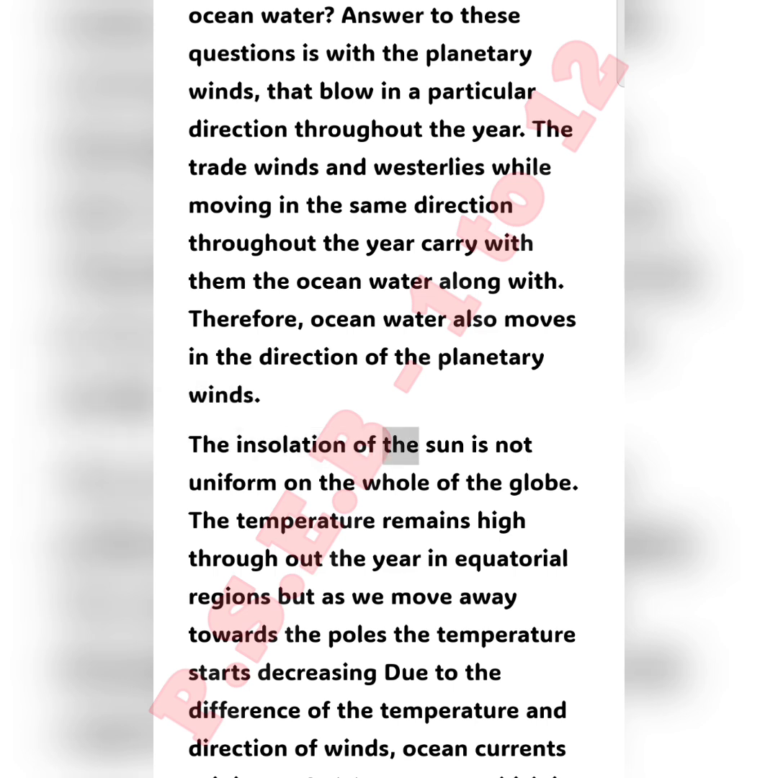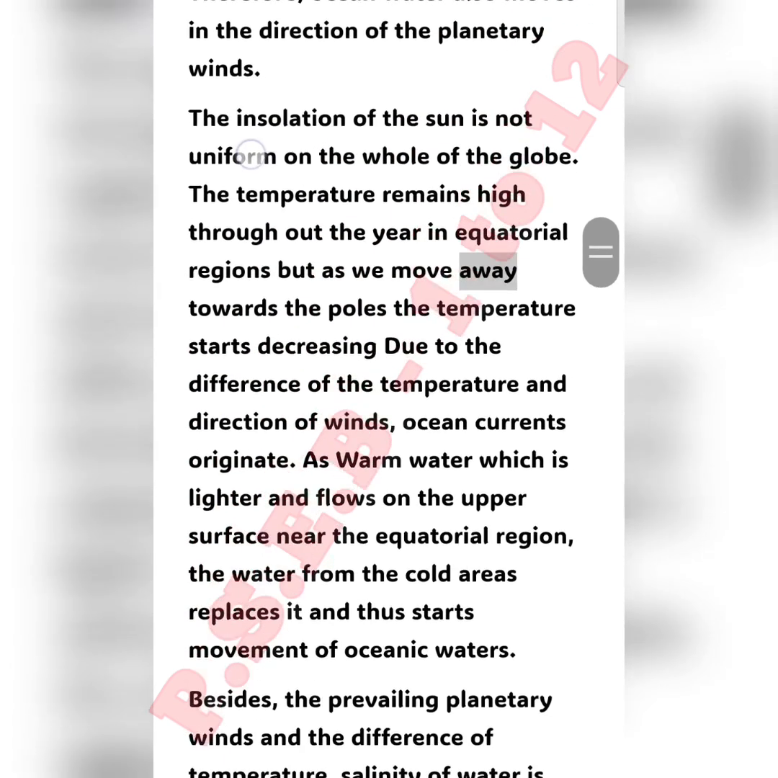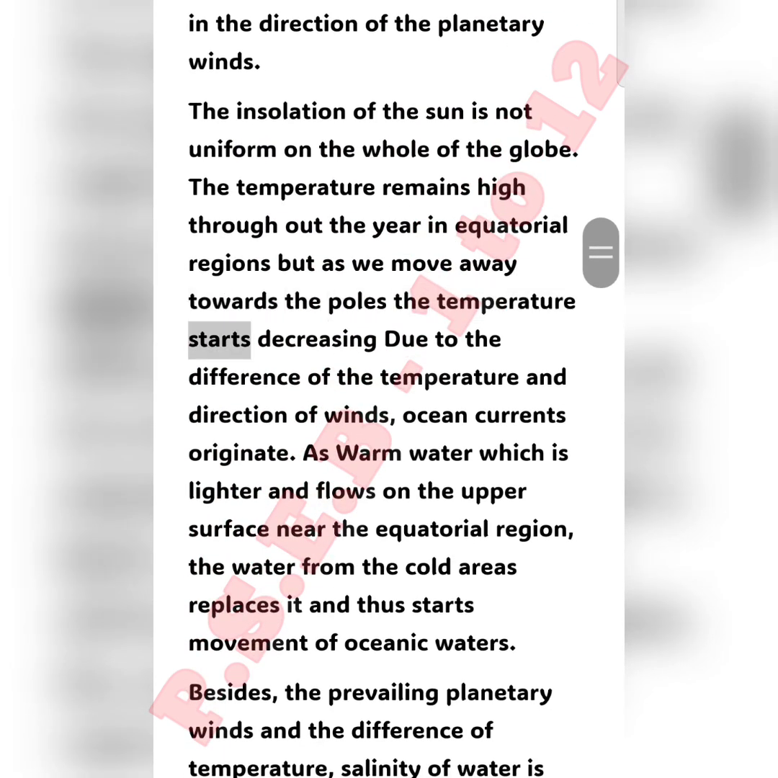The insolation of the sun is not uniform on the whole of the globe. The temperature remains high throughout the year in equatorial regions, but as we move away towards the poles, the temperature starts decreasing. Due to the difference of the temperature and direction of winds, ocean currents originate as warm water, which is lighter, flows on the upper surface near the equatorial region. The water from the cold areas replaces it and thus starts movement of oceanic waters.